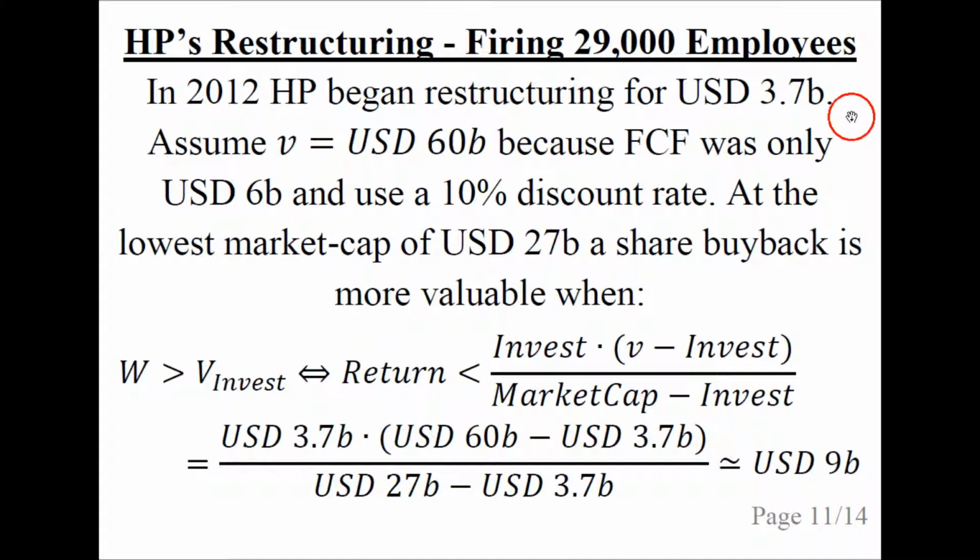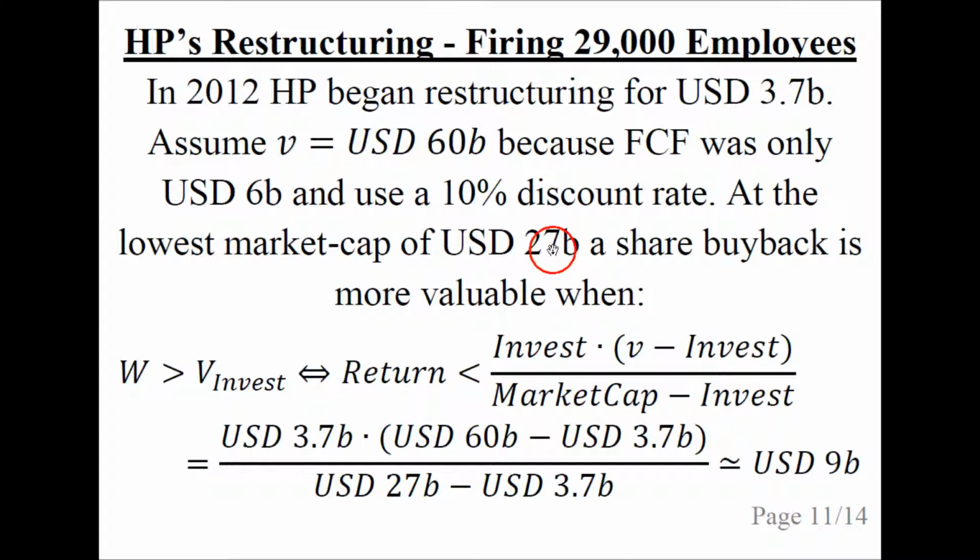It's not clear whether this was all cash and whether it was all spent in that year or spread over several years, but for simplicity, we will assume it was all cash and it was all spent in 2012. We will assume that the value V to eternal shareholders of HP is $60 billion because the free cash flow was only $6 billion and we use a 10% discount rate. You can try this formula with different assumptions so you get different numbers.